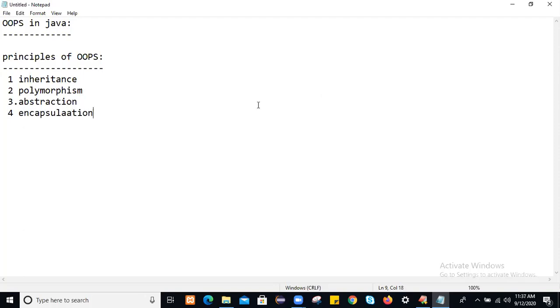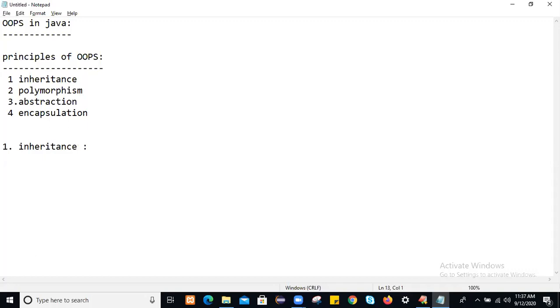Actually, we are going to look at all these building blocks of OOPS: inheritance, polymorphism, abstraction and encapsulation. Today we will start with inheritance. What is inheritance? When should we go with inheritance? What are the advantages of inheritance? What are the types of inheritance? We'll discuss all of this in this session.